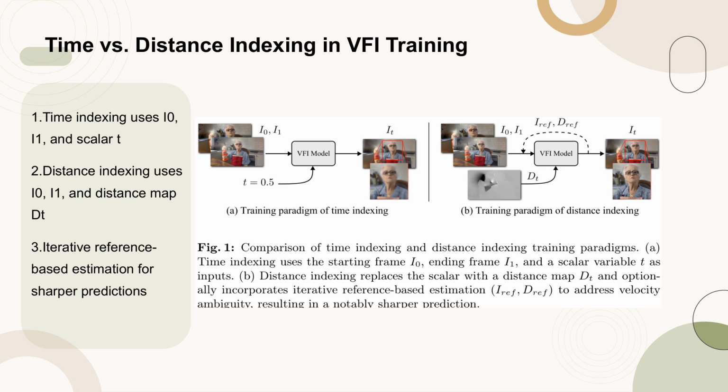In contrast, distance indexing replaces the scalar with a distance map dt, which specifies how far objects have traveled between the start and end frames. This approach offers a clearer learning goal for models, reducing uncertainty tied to object speeds. Additionally, distance indexing can incorporate iterative reference-based estimation to further address velocity ambiguity, resulting in notably sharper predictions. This plug-and-play strategy can be integrated into existing VFI models without architectural modifications, enhancing their performance in arbitrary time interpolations.